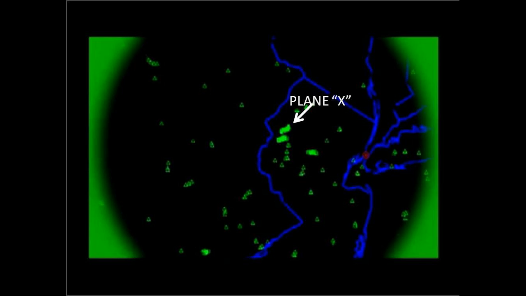The radar data begins with 3 planes highlighted so that we may track them easier. These 3 planes are Plane X, an unidentified plane from the war games that were taking place on 9/11, and United 175 out of Boston. Both of these first 2 planes are flying with their transponders switched off.